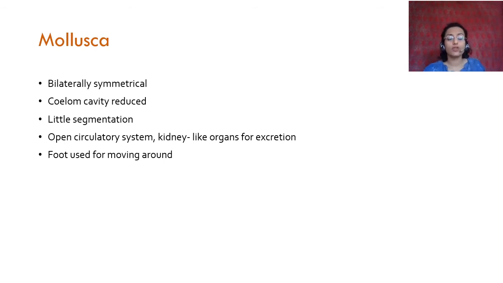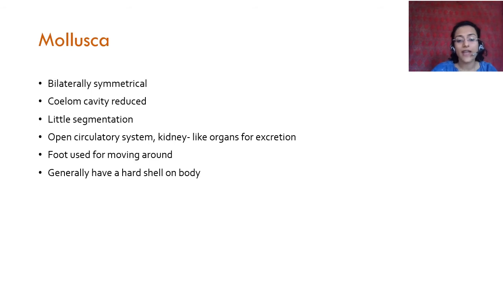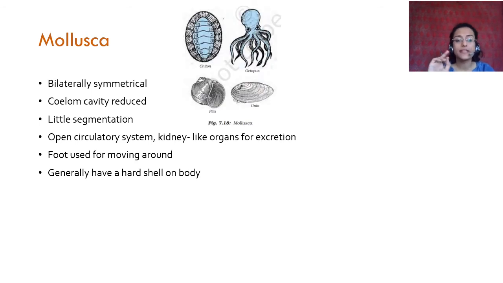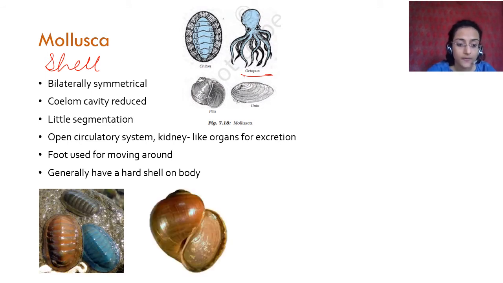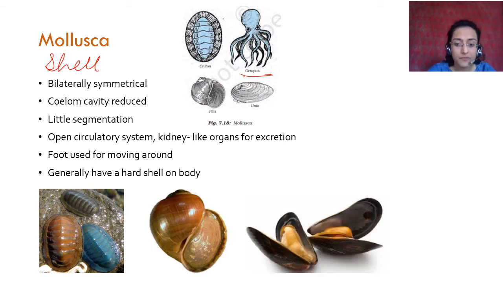There is one foot that is used for moving around, and they generally have a hard shell on the body. Mostly shellfish are Mollusca. You have examples like chiton. Of course, octopus is also a mollusk, but it doesn't have a shell on the body. This is a chiton. This is a pila. This is unio.